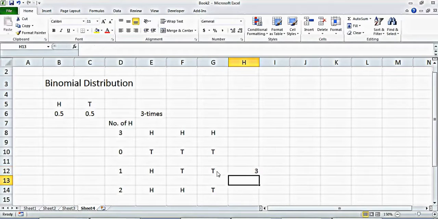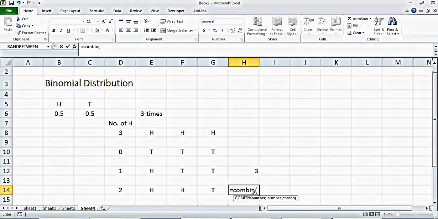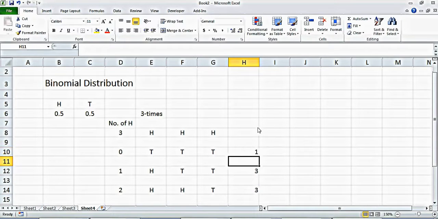I say 1, so you can see the number of possible arrangements for this is 3. In the same way, combin 3, 2, the number of possible ways here is also 3, and here it is only 1, and here also only 1. So the total possible number of ways is how you define it.